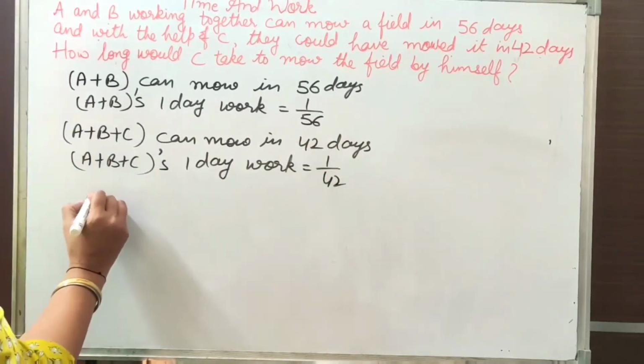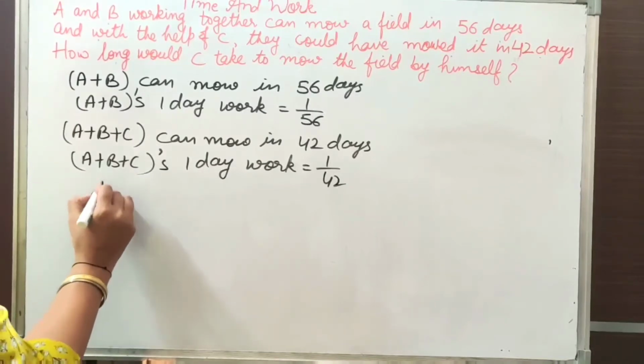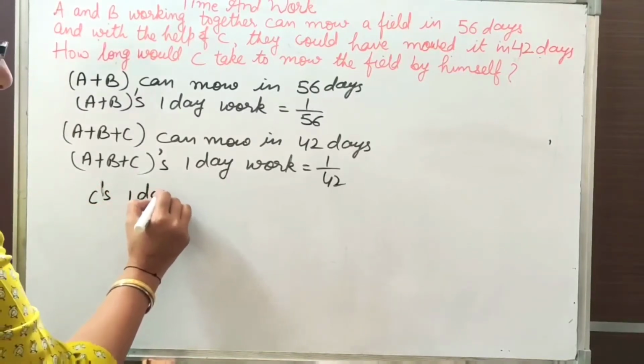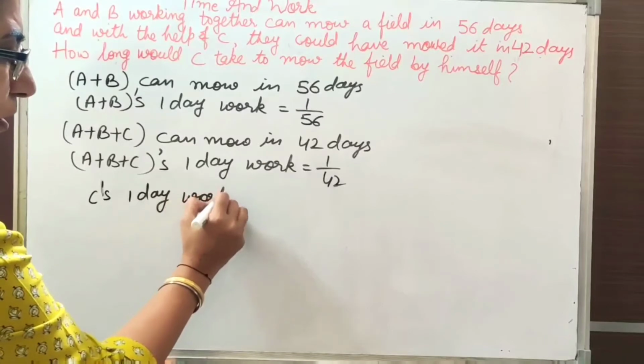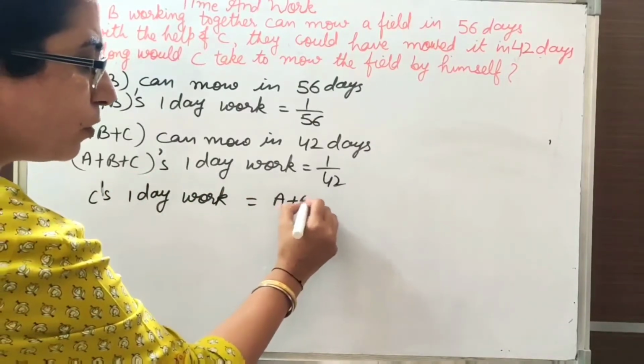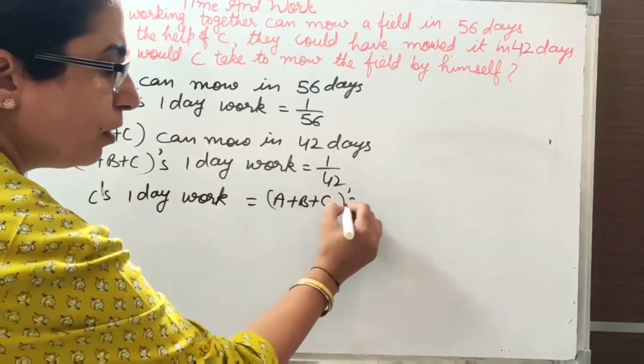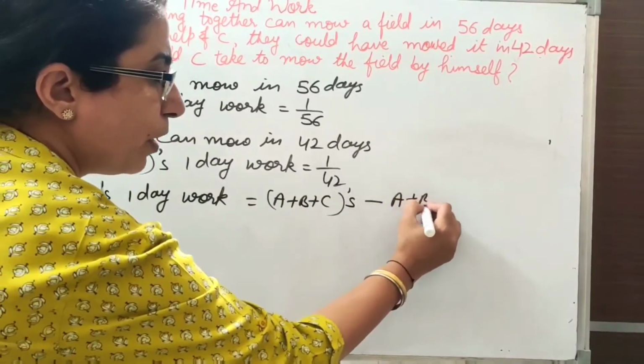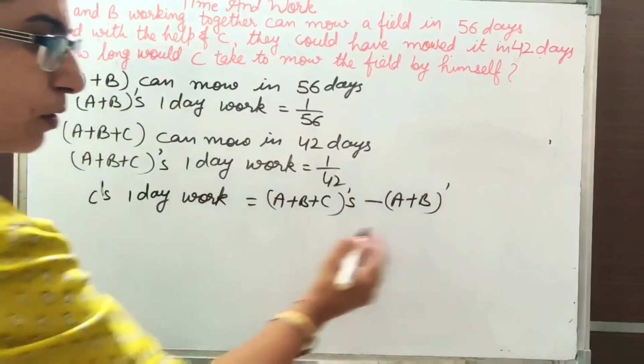So C's 1 day work alone is A plus B plus C's 1 day work minus A plus B's 1 day work. Okay.